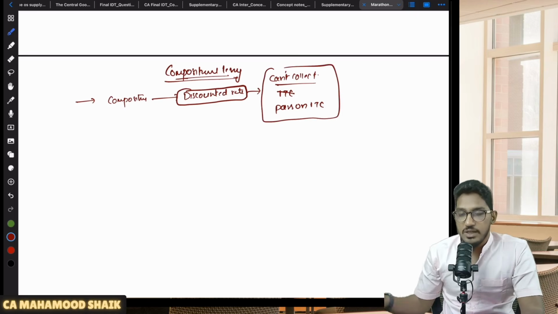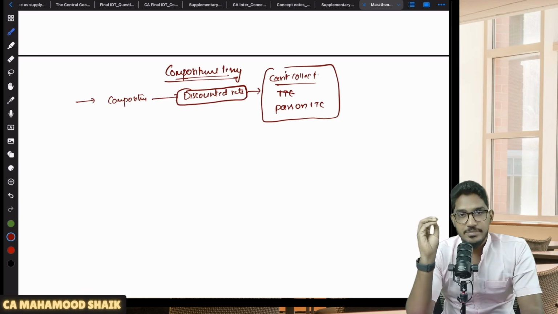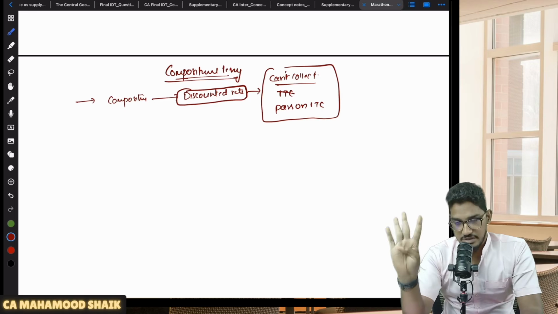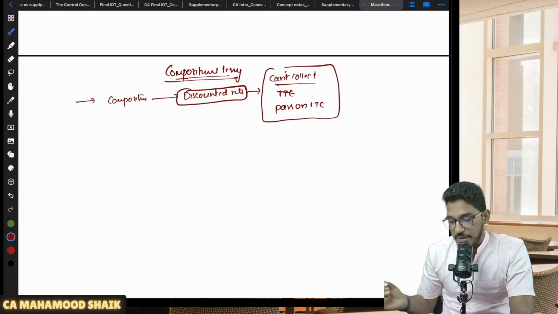So these 3 points you always have to keep in mind. What are they? Number one, composition dealer will pay the GST at a discounted rate. That GST which he is paying at a discounted rate, he can't collect it from his customers. Number two, for discharging that GST liability under composition scheme, he can't take input tax credit. Number three, he can't pass on the input tax credit to his customers. These 3 points you have to keep in mind.